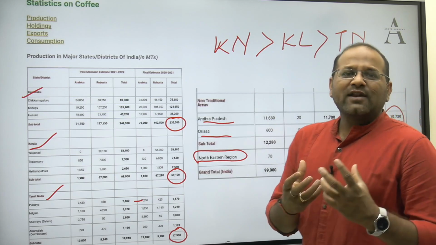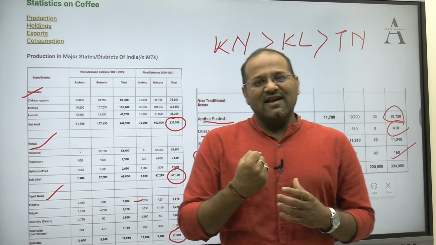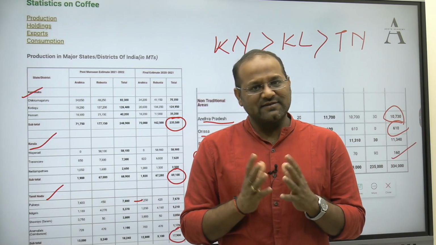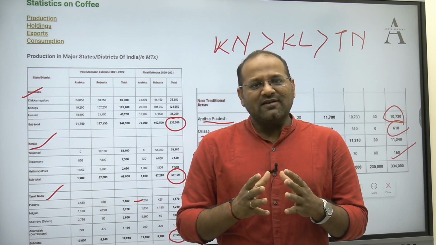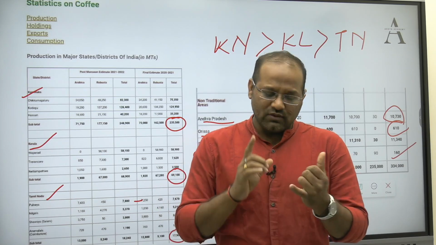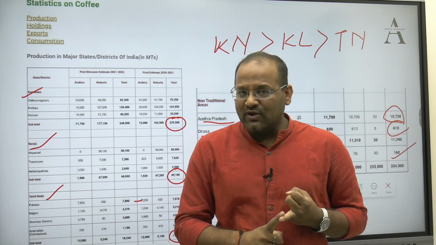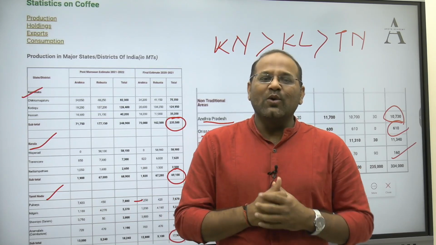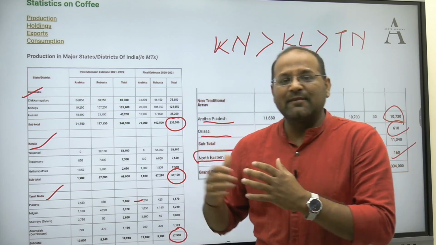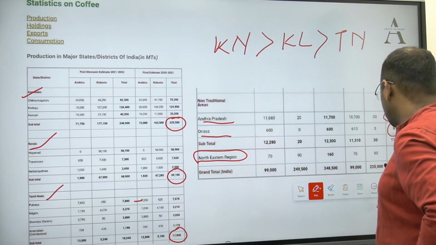So this is the information related to one plantation crop, that is coffee. But see what all information we should know. Like this, you should know for tea, you should know for sugarcane. So make your own list and prepare on the same lines. Okay, hope it helped in your revision.